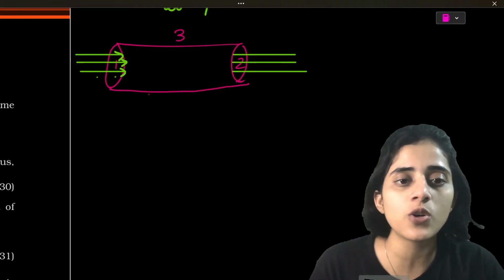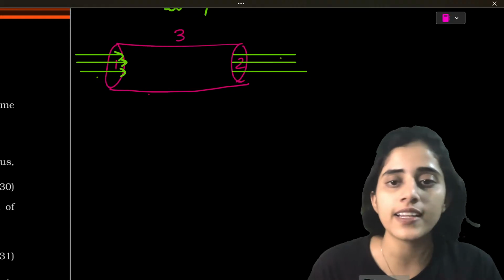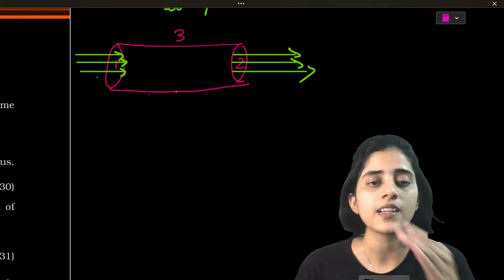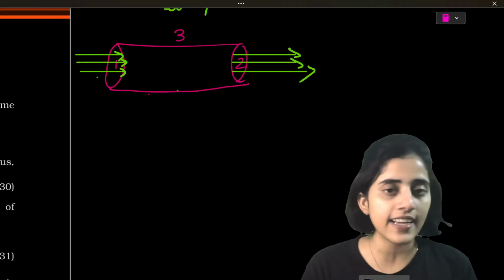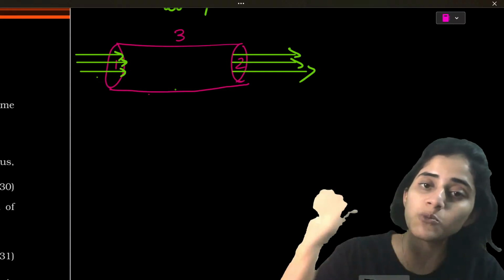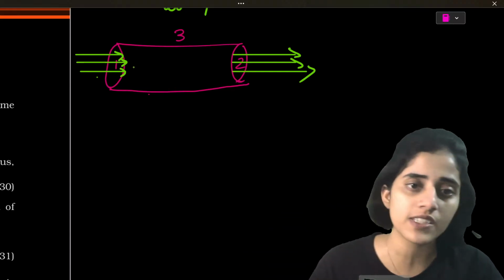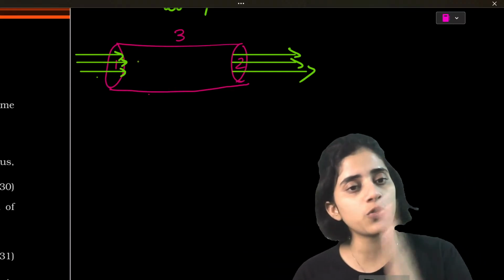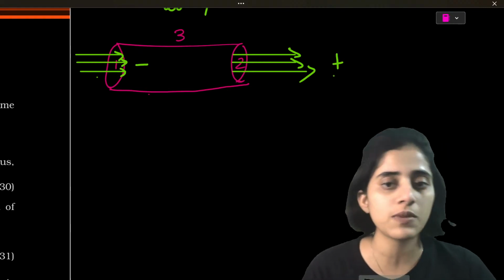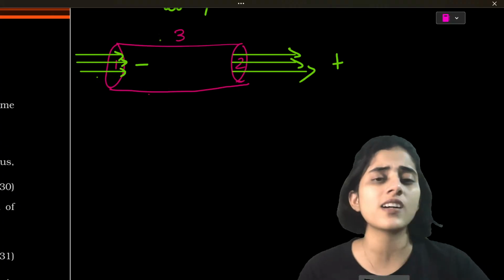So the field lines are going in like this. Field lines are coming out like this. Now, if any field line goes in, then it's negative. If a field line moves out, it's positive. This also we have discussed. So here the field lines are moving in, so it's going to be negative. Here the field lines are moving out, so it's going to be positive. Now what about the third surface?